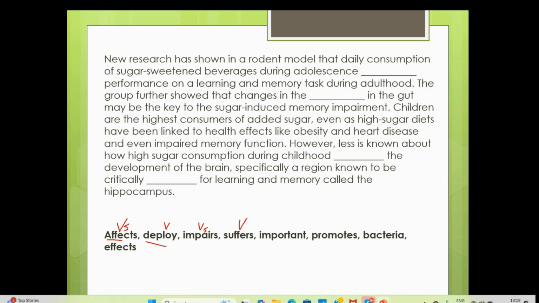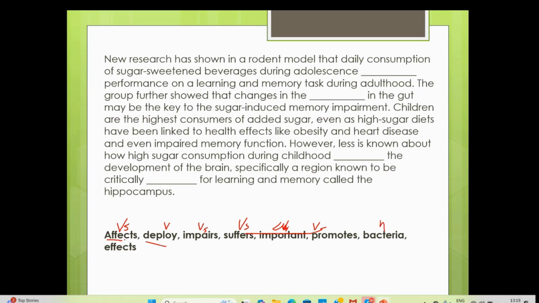You can suffer from something. Work with us. Important decision of my life. Important is your adjective. Something can promote, right? We have already discussed verb with S. Bacteria is a thing, no? So now, with no S.